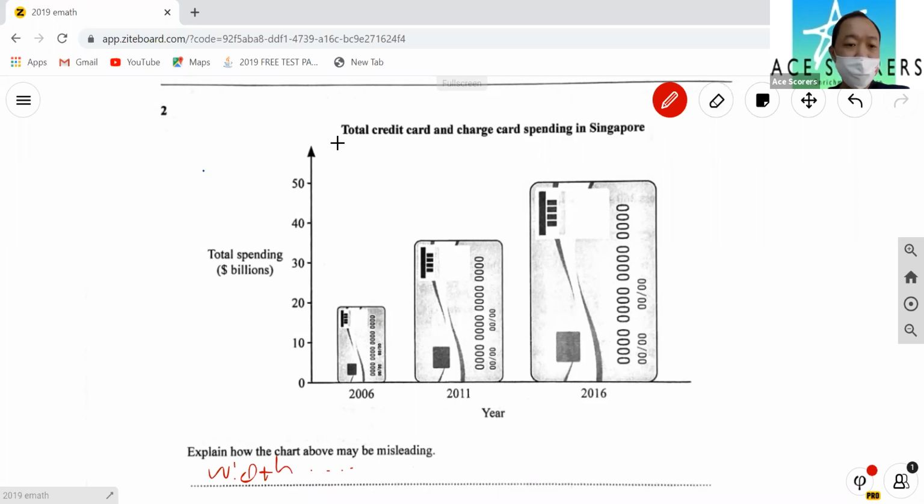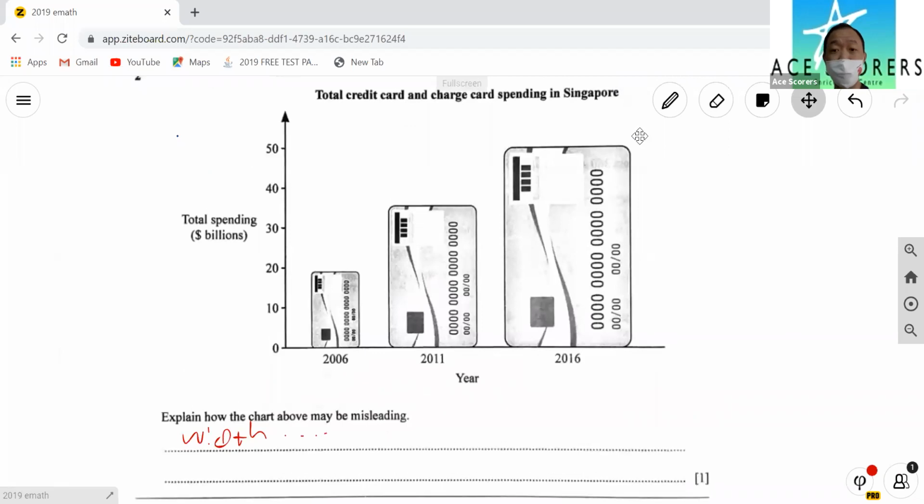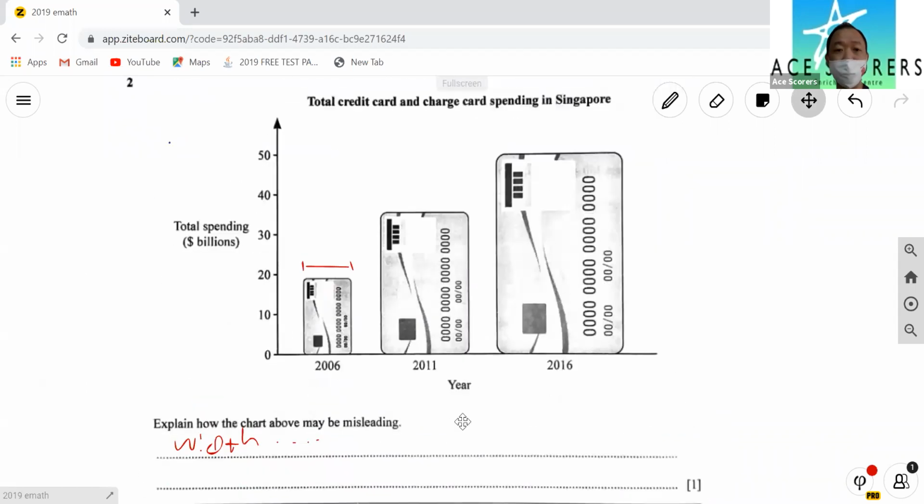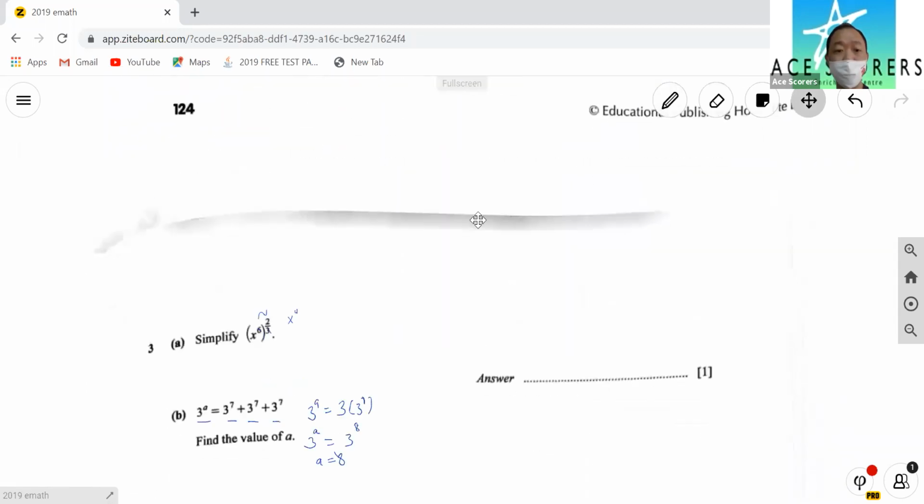Next, let's take a look at the title. Total spending, billions. 2006, 2011, so it's like a 5-year gap. Total credit card and charge card spending in Singapore. What else do you find misleading? Actually, probably the number of years. Really, the gap is the one that I find a little bit misleading. They did not say how many items to talk about. That's just the first one I'm going to say.